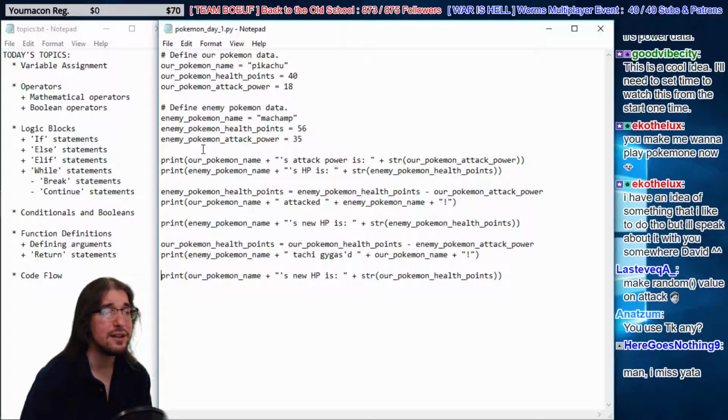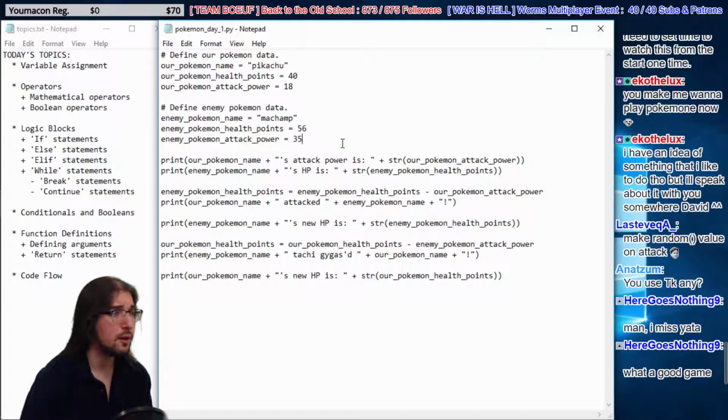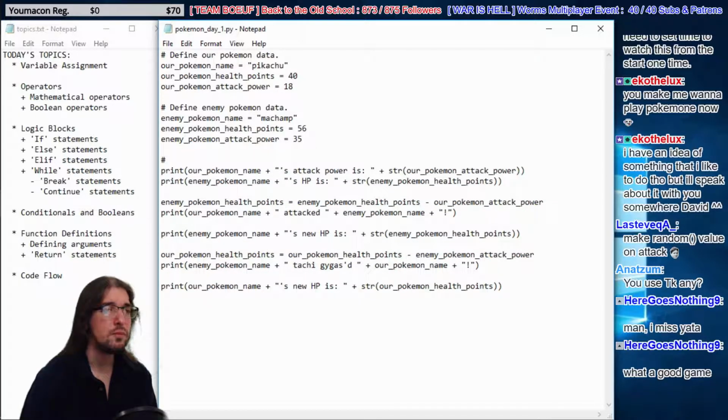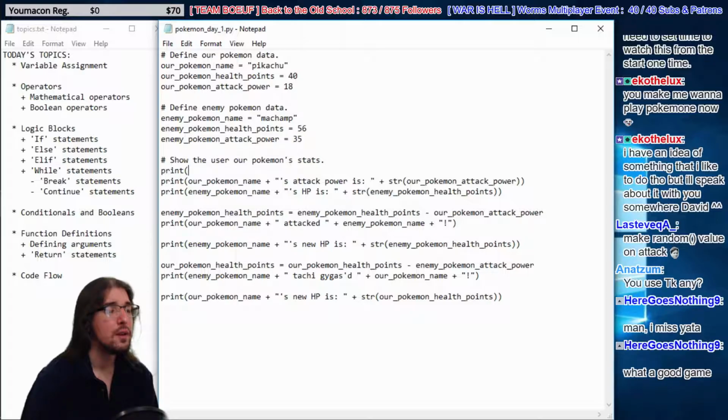We're going to say, we don't need to know what our Pokemon stats are, right? Well, no, we'll do that. We'll say, show the user our Pokemon's stats. So we're going to make a line for our Pokemon name plus HP is, so we're going to show Pikachu's HP now that he has some HP.